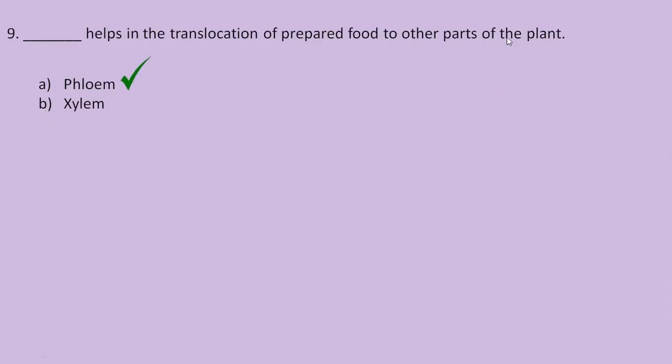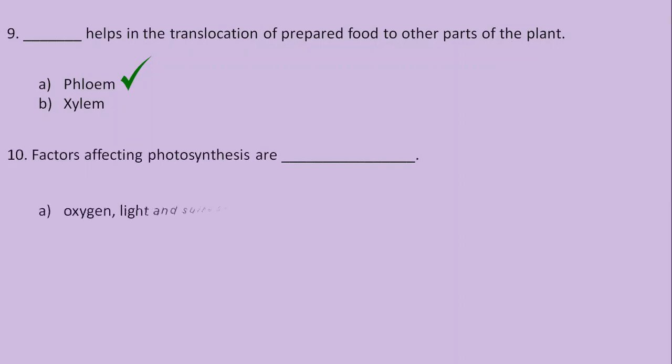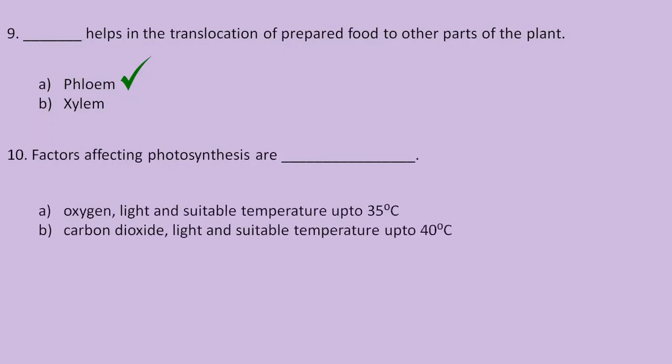Let's have a look at question number 10. Factors affecting photosynthesis are dash. And the options are option A, oxygen, light, and suitable temperature up to 35 degrees Celsius. Option B, carbon dioxide, light, and suitable temperature up to 40 degrees Celsius. Now, while explaining the concept of photosynthesis, I haven't mentioned the factors affecting it.